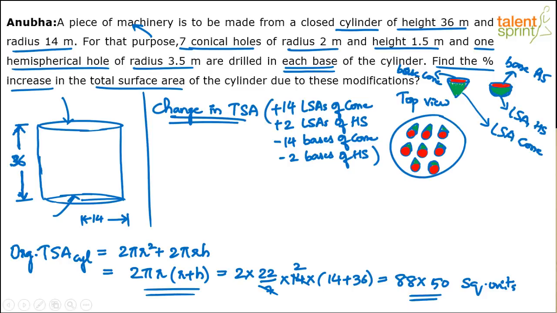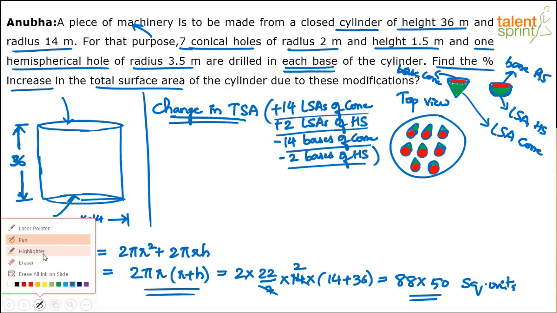Why all this? Why 14? Because see, 7 on each side, each base, 7 into 2, 14. So 14 lateral surface areas of cone and one hemispherical hole on each side, so it becomes 2 lateral surface areas of hemisphere. Red parts are removed, so 14 bases of cone and 2 bases of hemisphere are to be removed. Greens are added: lateral surface area of cone and lateral surface area of hemisphere. I think done. Now it's only about calculation.